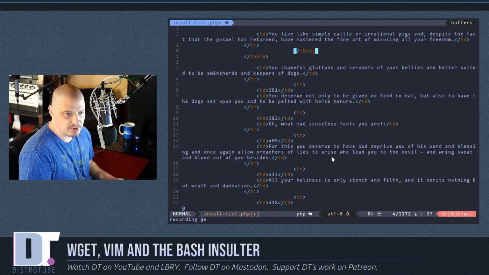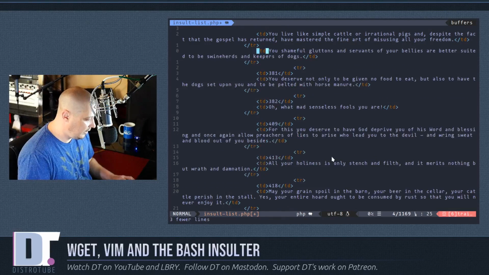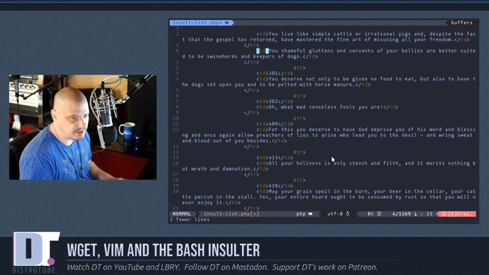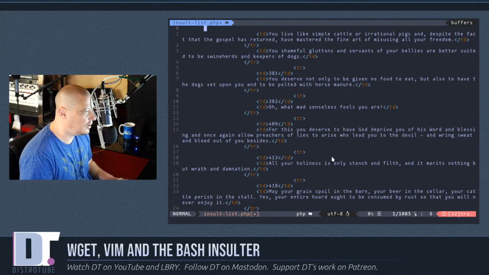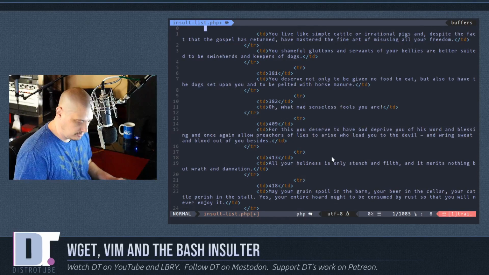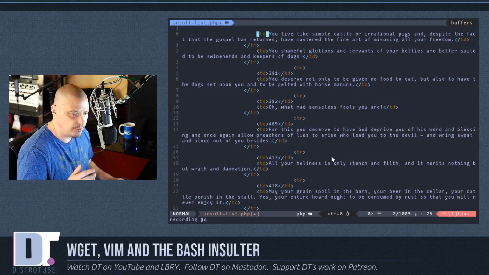Then hit enter to get to that line, and then I want to do a 3DD to delete 3 lines. And then I'm going to escape, Q to kill the macro, and then I'm going to run that. That did what I wanted it to do, cleaned up the document a little bit more, and I could keep doing these macros. If I wanted to, I could just hit Q and then Q again, and now I'm recording a Q macro.